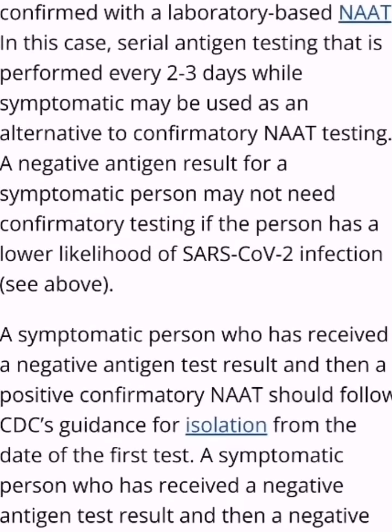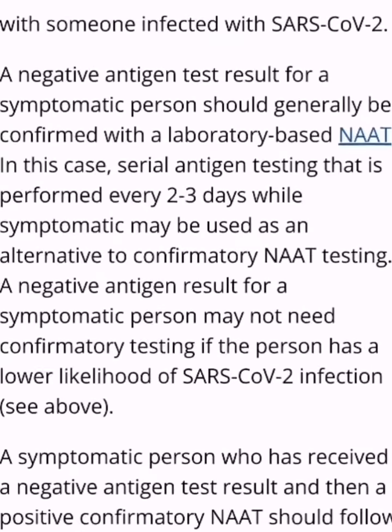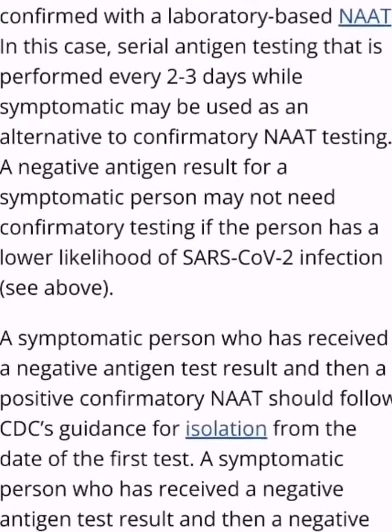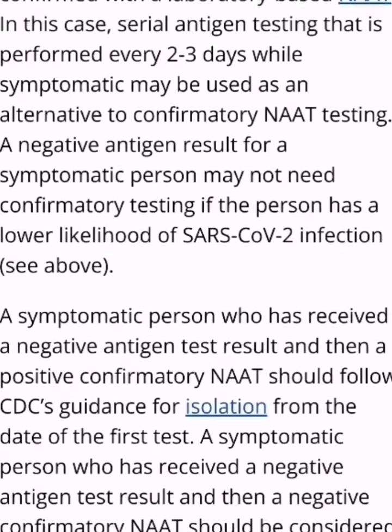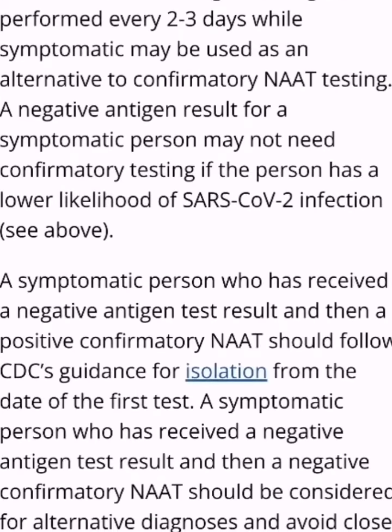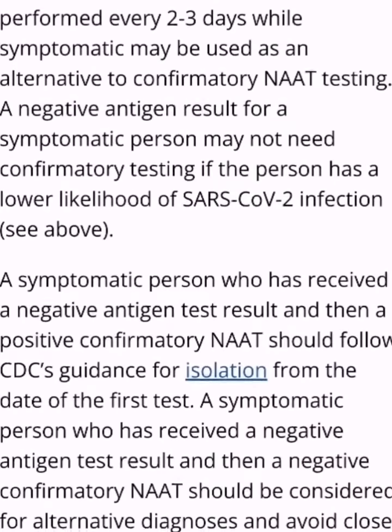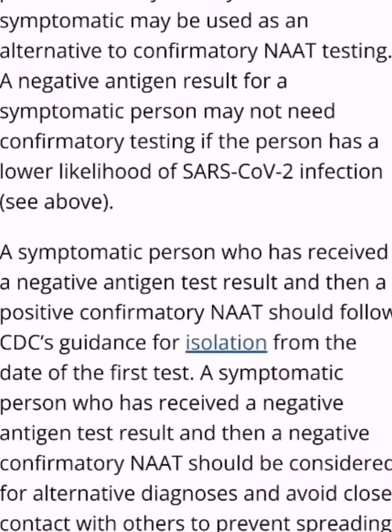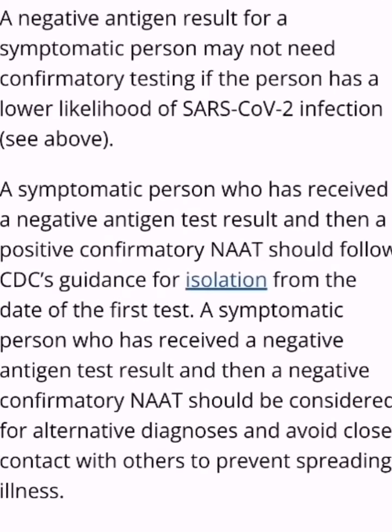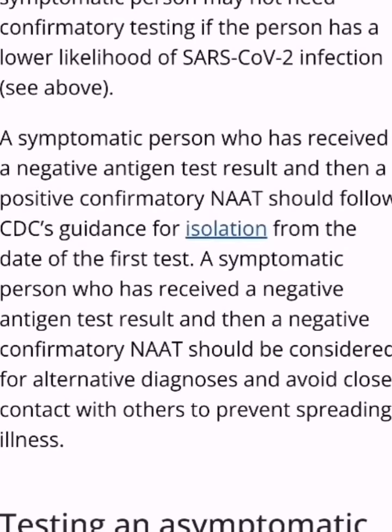In this case, serial antigen testing that is performed every 2 to 3 days while symptomatic may be used as an alternative to confirmatory NAT testing.